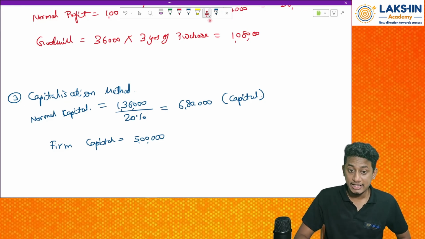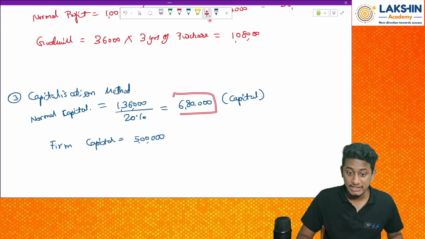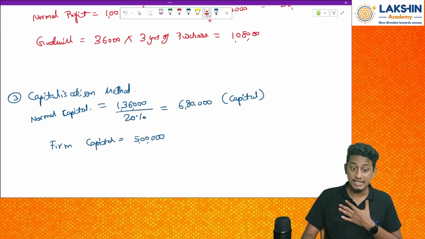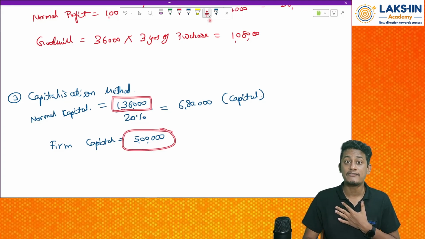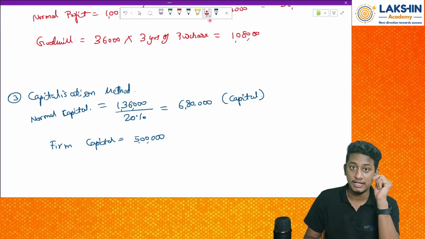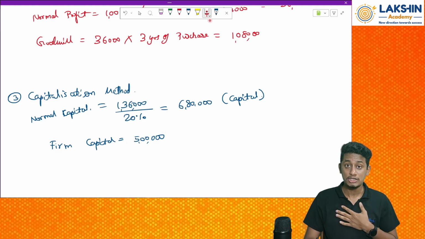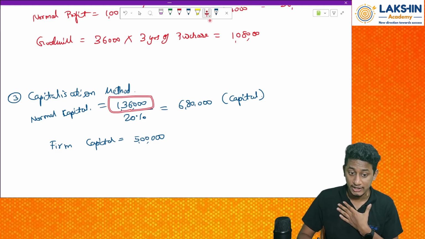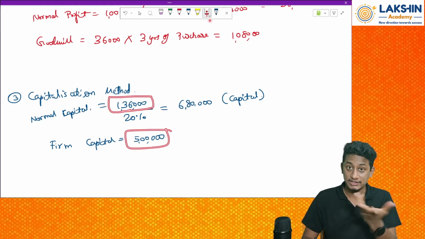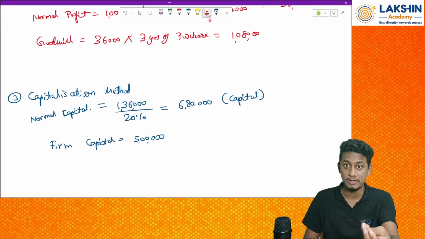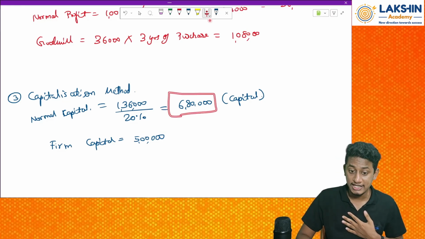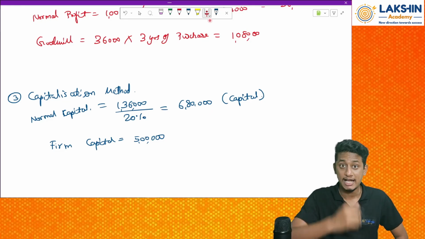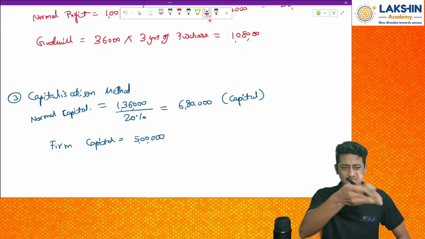So the industry wants a capital of rupees 6 lakh 80, but whereas I, to earn a profit of rupees 1 lakh 36,000, need only 5 lakh rupees. So who is working better? I am working better, because I am earning the same amount of profit at a lower capital, which is a good thing. I am putting less investment to earn more profits. But the industry needs 6 lakh 80 capital, and I need only 5 lakh rupees.